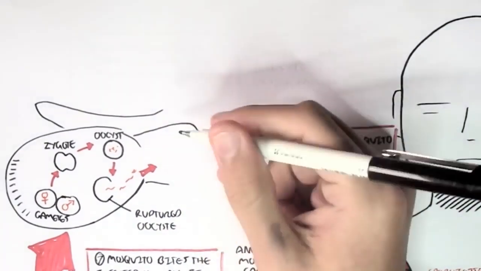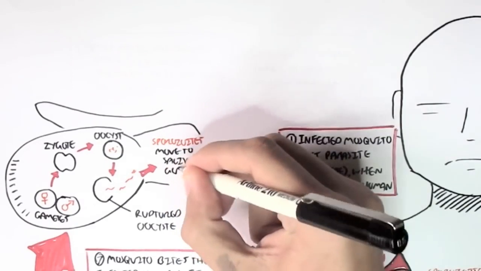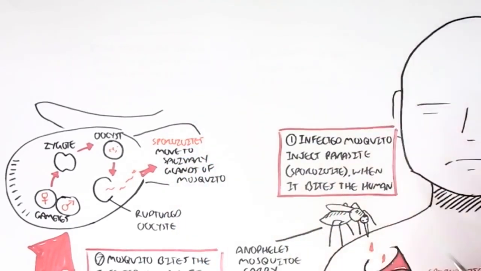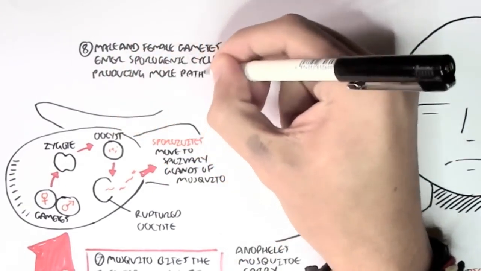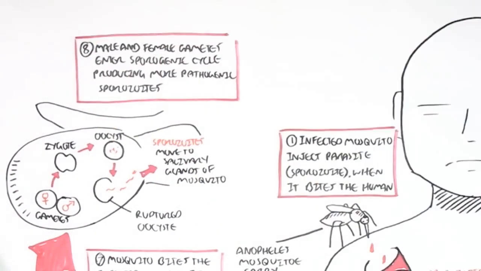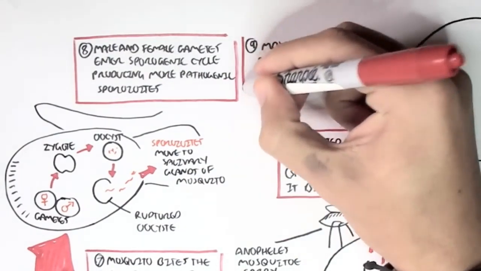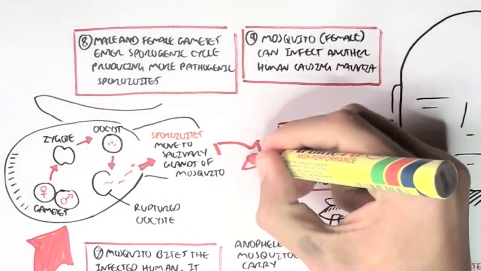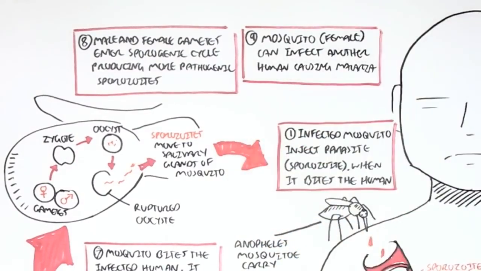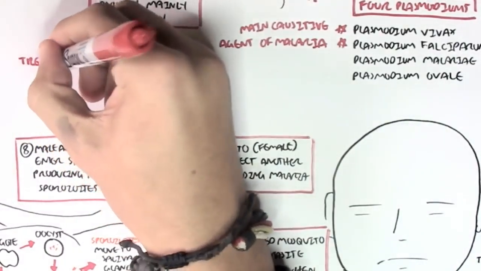The sporozoites will move into the salivary glands of the mosquito, ready to be injected into another human being or anything else. So the male and female gametes enter the sporogenic cycle, producing more pathogenic sporozoites. The mosquito, in this case a female, can then bite another human and infect it, causing malaria. And this cycle will continue. The infected Anopheles mosquito can then inject the parasite sporozoite into another human being, causing malaria.